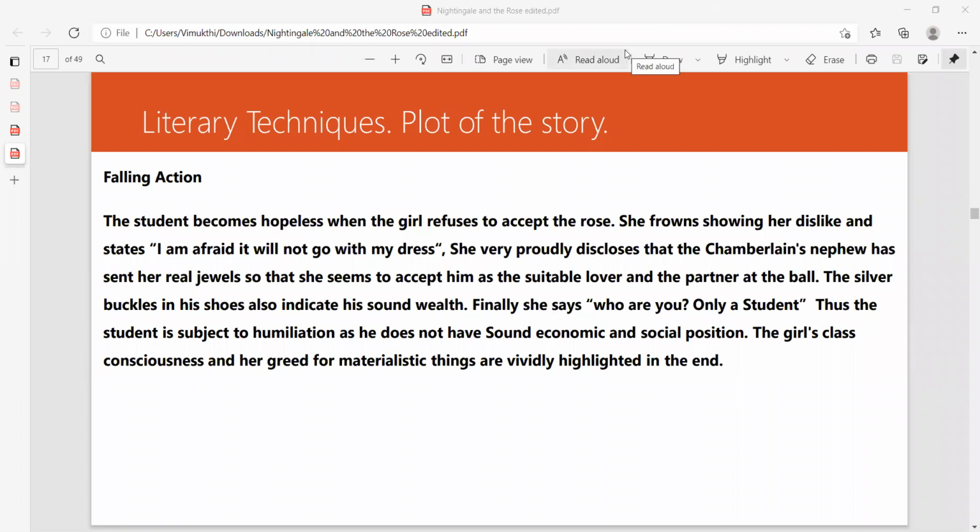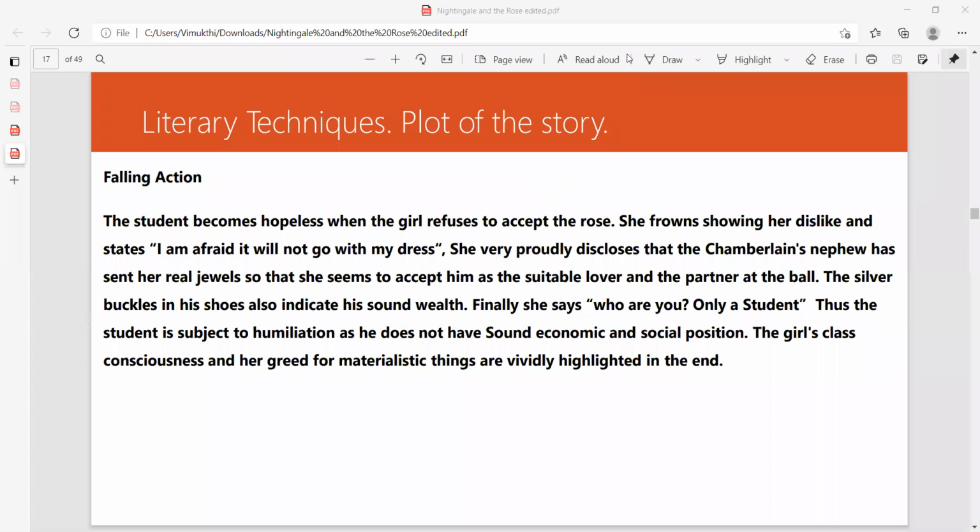Right? Gold digger. Obviously, a gold digger when it comes to our society. Last week I said that, right? Profoundly a gold digger. There's no hard and fast rule. That is why she selects like that. "Chamberlain's nephew has given me this thing and that thing. Who are you? You are a student. You don't have silver buckles even. Who are you? What is your job? What is your profession?" Right? She directly asked, who are you?